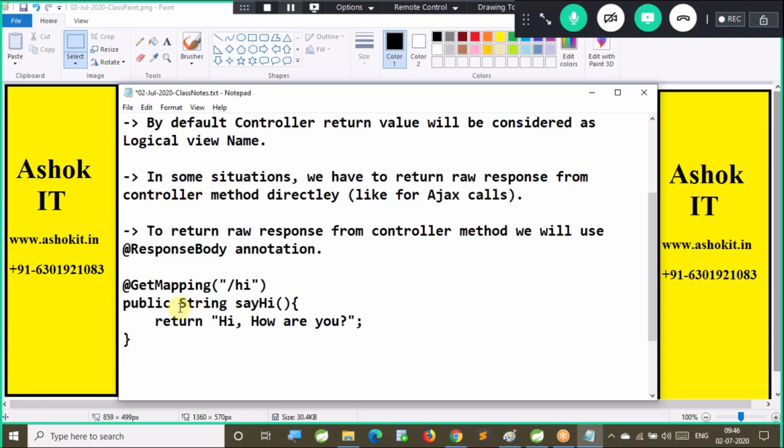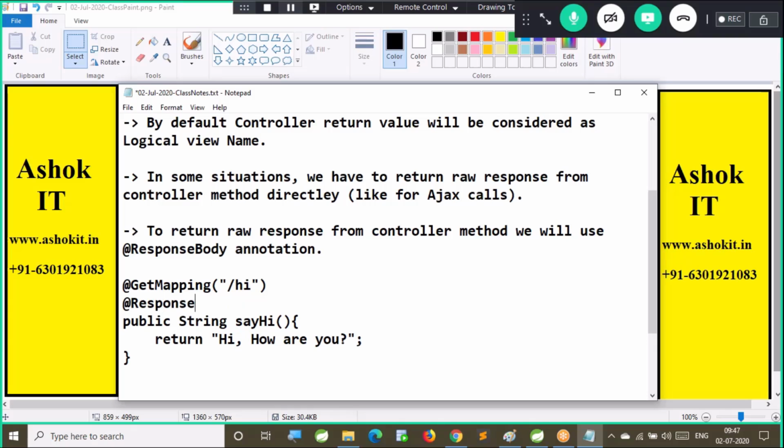It thinks that it is returning a string, and that string is a logical view name. But the programmer knows that this is not a logical view name. This is a raw response. But the dispatcher servlet doesn't know that. How can I inform the dispatcher servlet this is a raw response? By using one annotation called @ResponseBody.